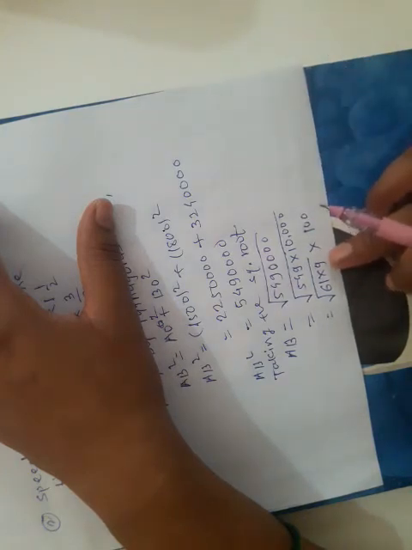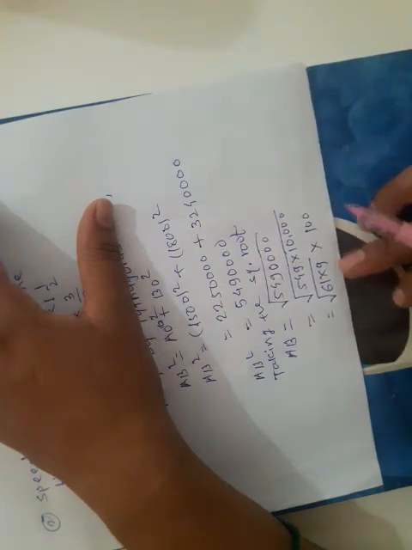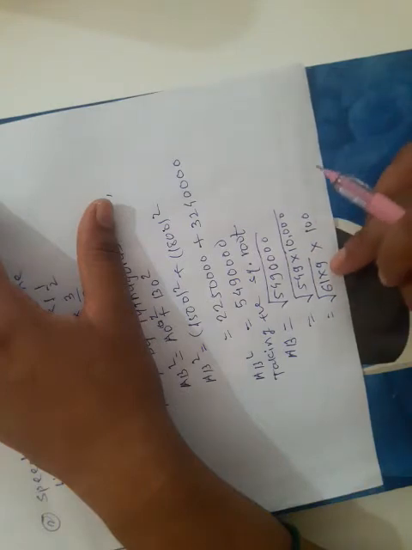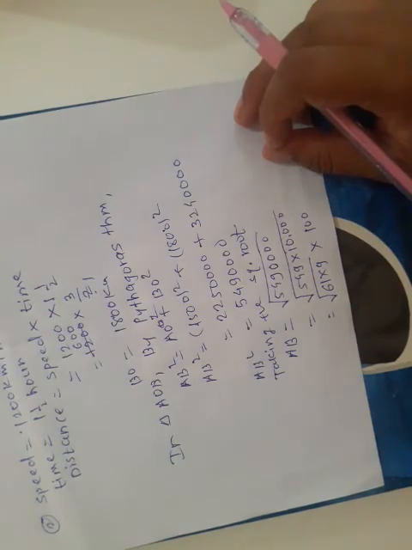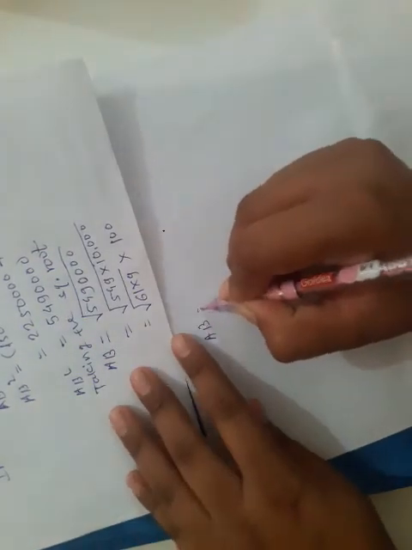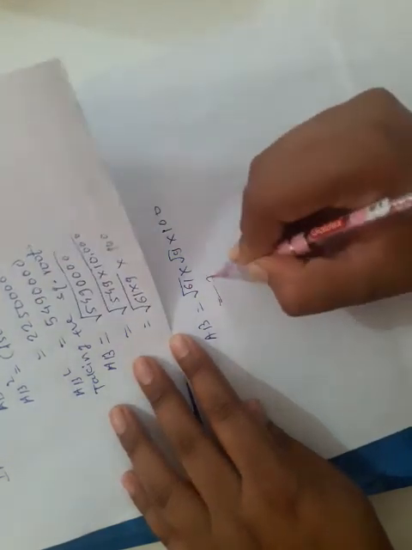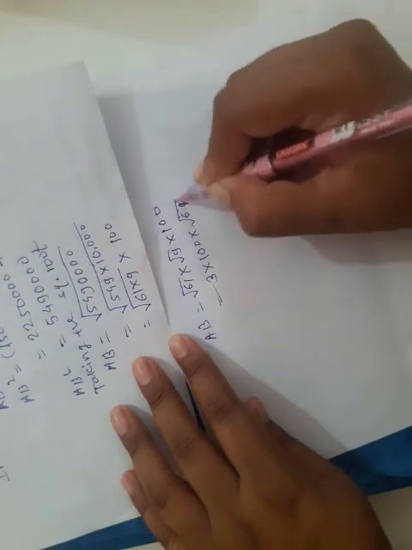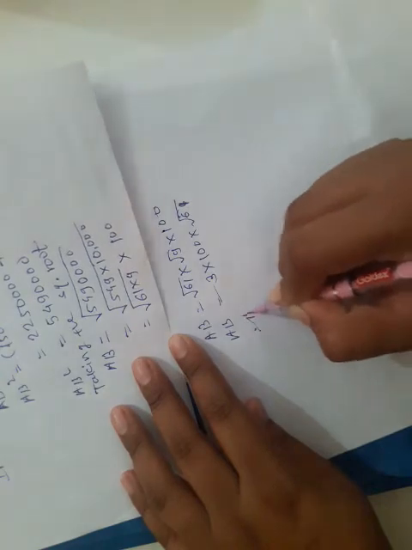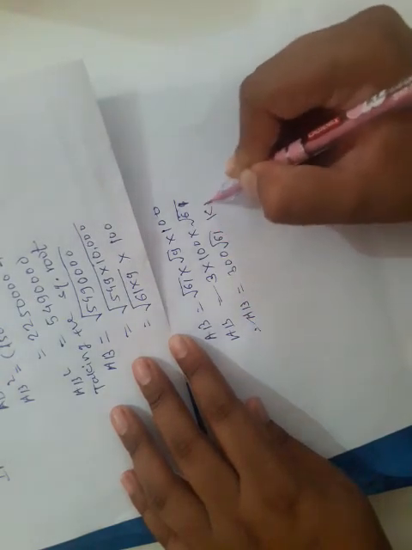Taking the root separately, we get root 61 into root 9, and root 9 is 3. So we get AB is equal to root 61 into root 9 into 100, which is equal to 3 into 100 into root 61. This is our AB, and therefore AB is equal to 300 root 61 kilometer.